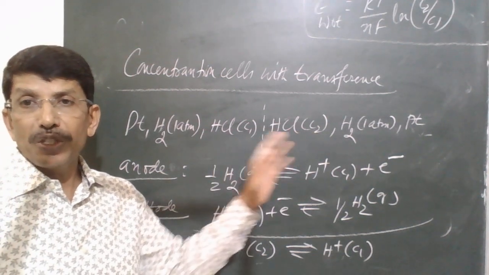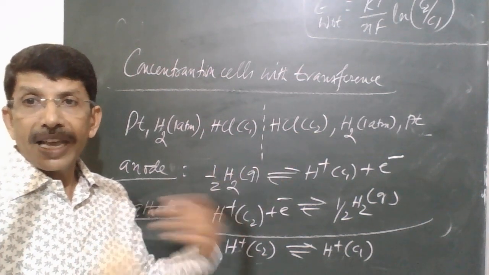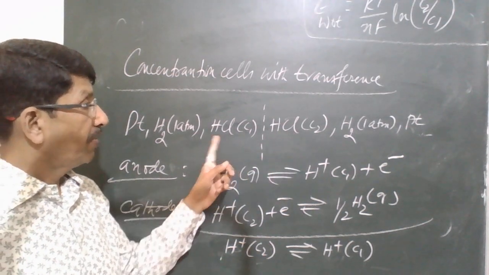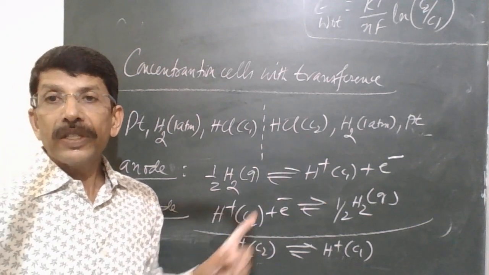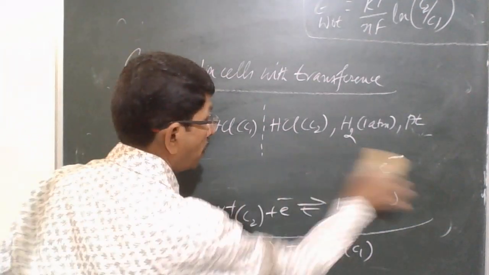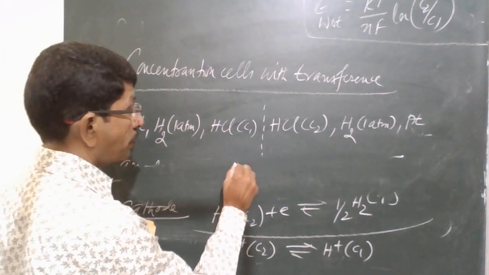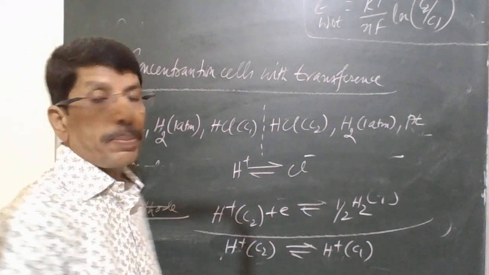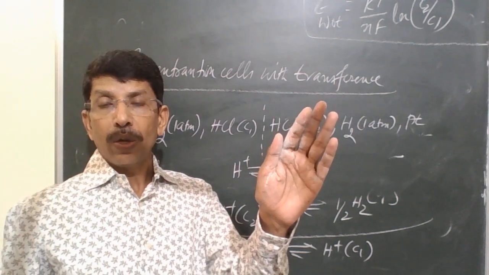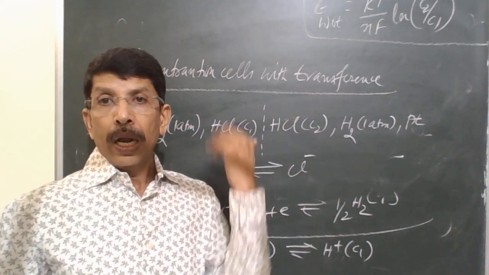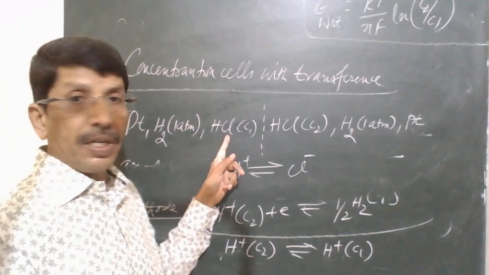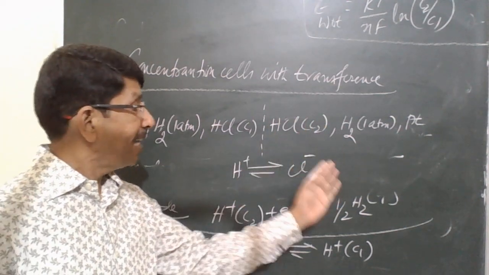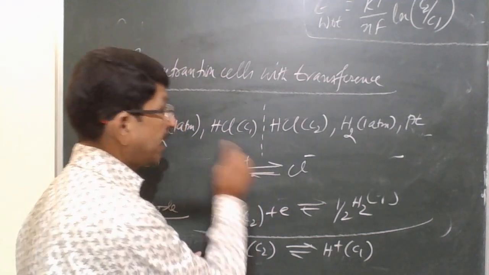To maintain neutrality, Cl minus ions move. H plus ions will move from C2 to C1, Cl minus ions will move from C1 to C2. So this is how it can be represented. H plus ions move in one direction because H plus ions are produced here and they are consumed here, so there will be net flow of H plus ions from here to here, and Cl minus ions will move from this side to this side.